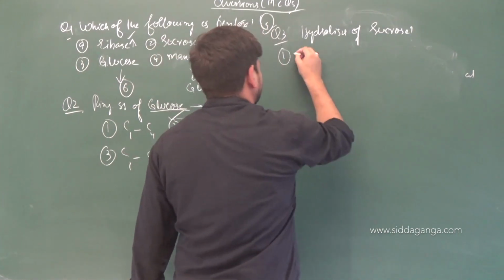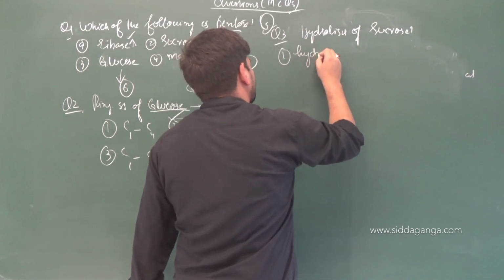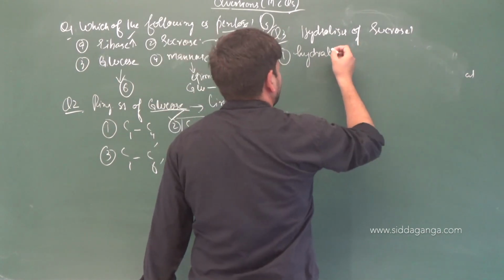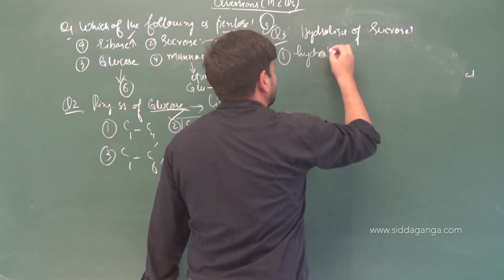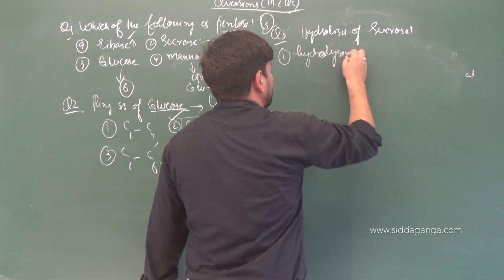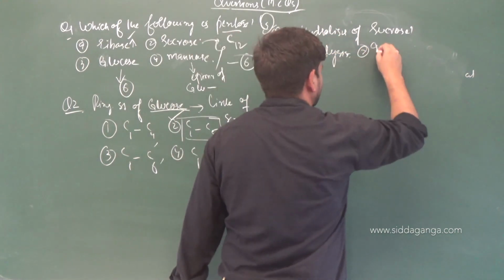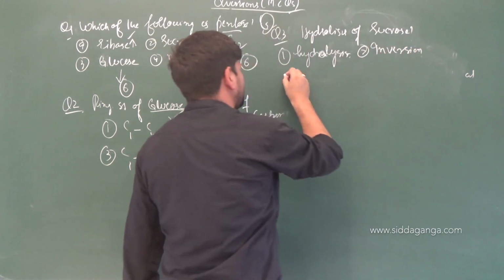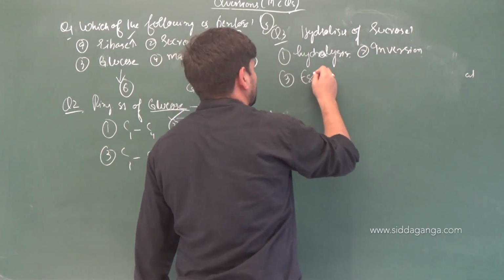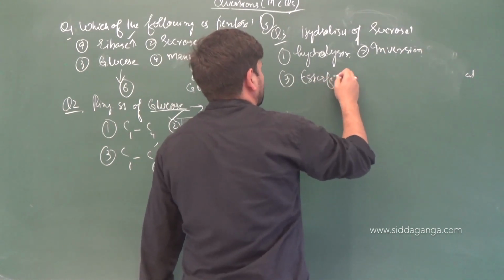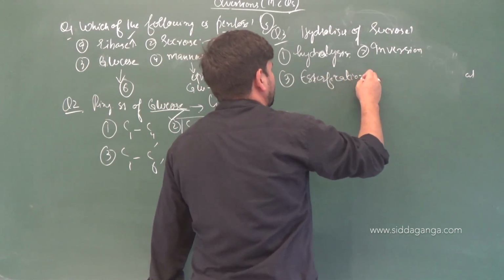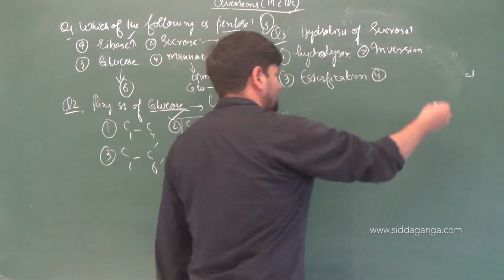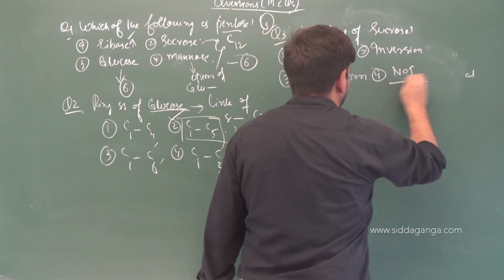Options are: first, hydration or hydrolysis; second, inversion; third, esterification; and fourth, none of these.